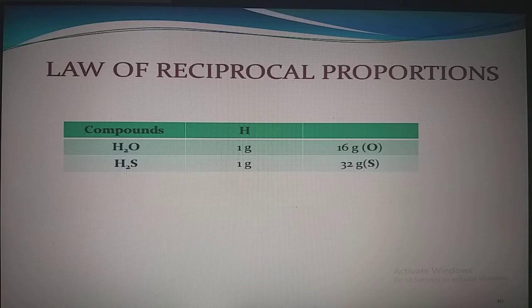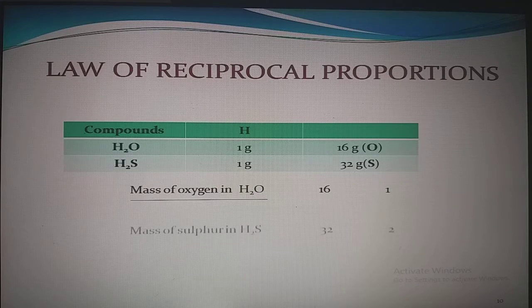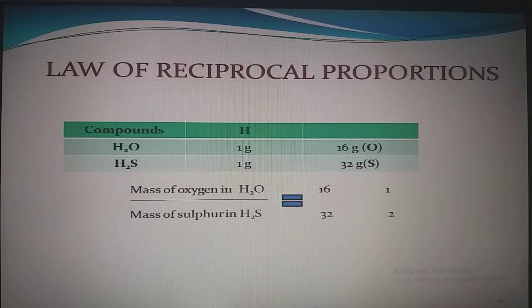Let us find out the ratio of oxygen and sulfur. Mass of oxygen in H2O divided by mass of sulfur in H2S is equal to 16 divided by 32, and it comes out to be 1 by 2, again a simple whole number ratio.